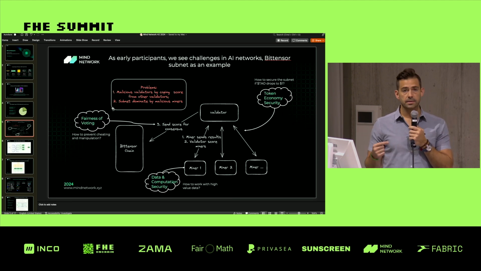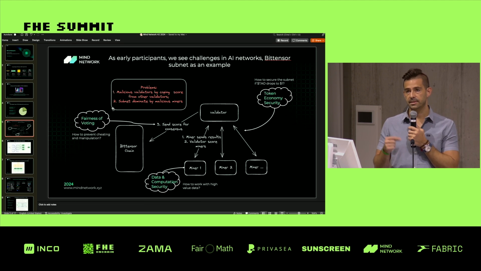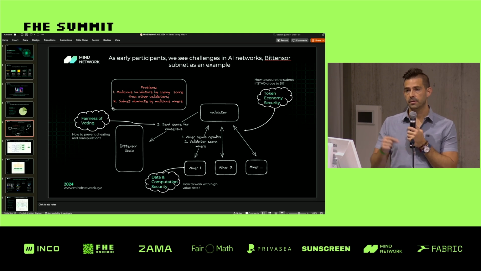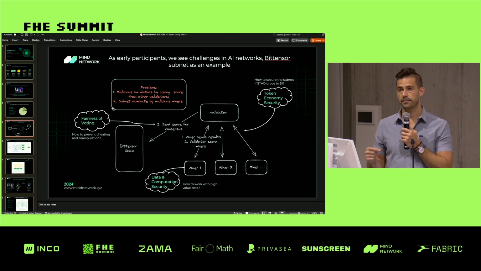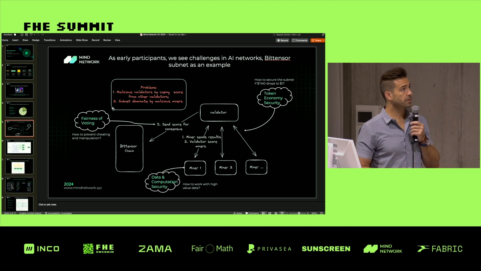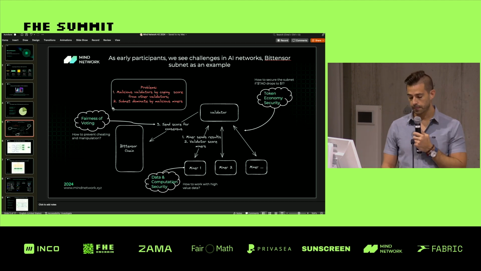This is a problem because if decentralized AI has any chance of actually competing with centralized AI or taking share, one of the key metrics is going to be model reliability and usability. So we need models to scale, iterate, and be very useful. And if they're not getting proper validation, then they have less of a chance of actually competing with their centralized counterparts. So this is a little bit of what we did with BitTensor.